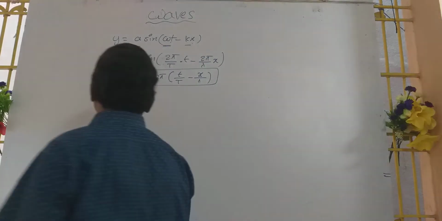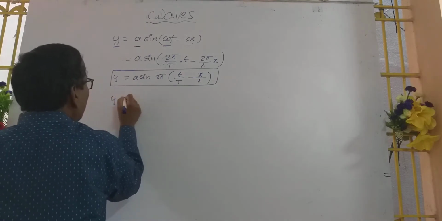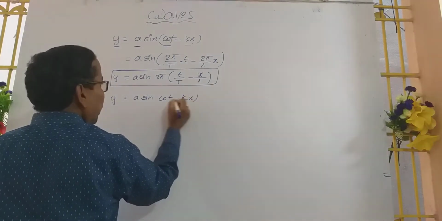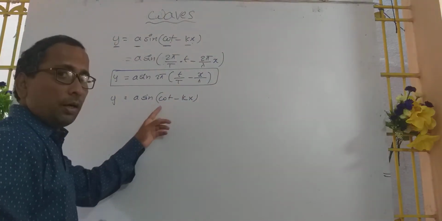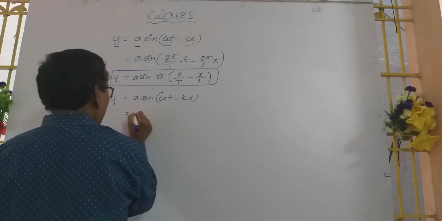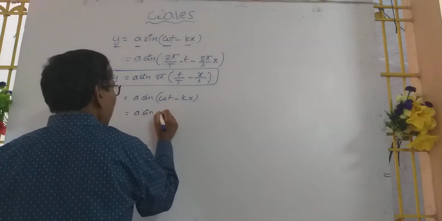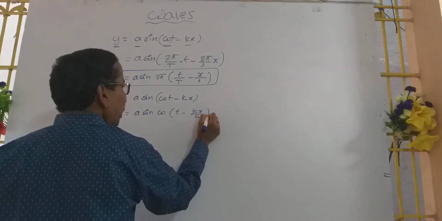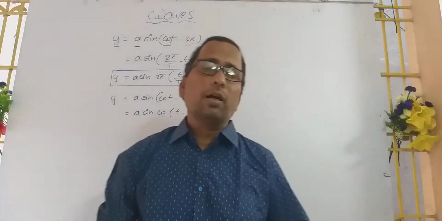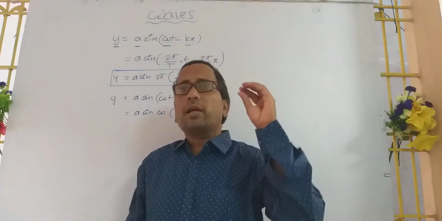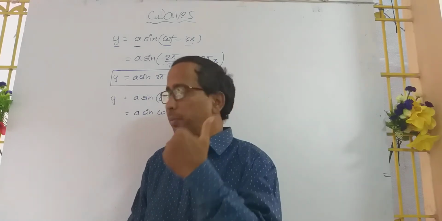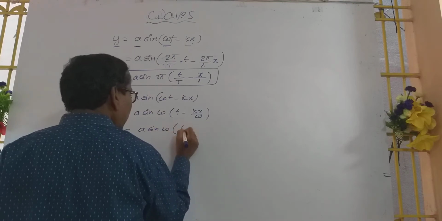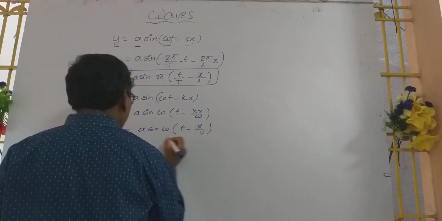Next, one more form. y equals a sin(omega t minus kx). Taking omega as a common term, y equals a sin omega (t minus kx by omega), that is, y equals a sin omega (t minus x by v).